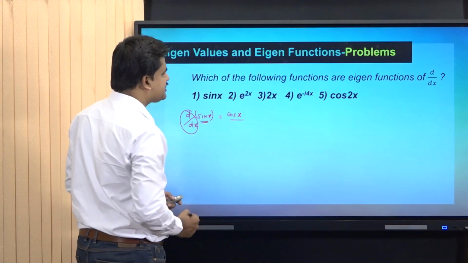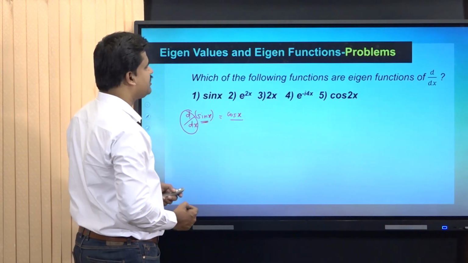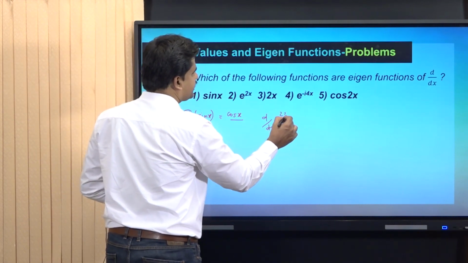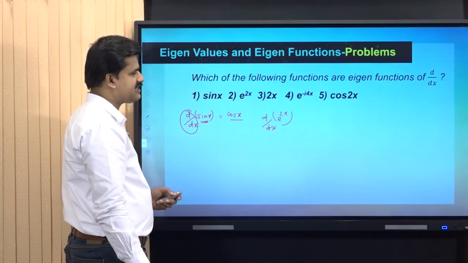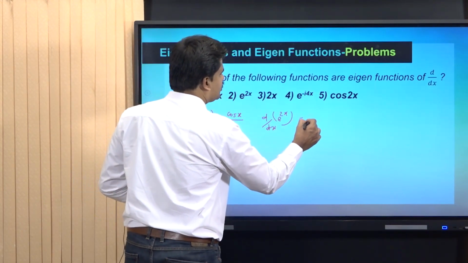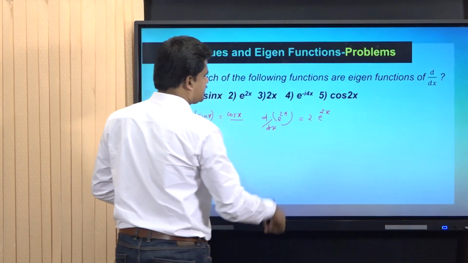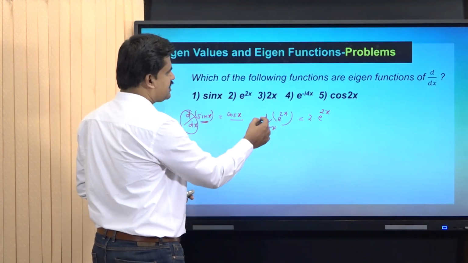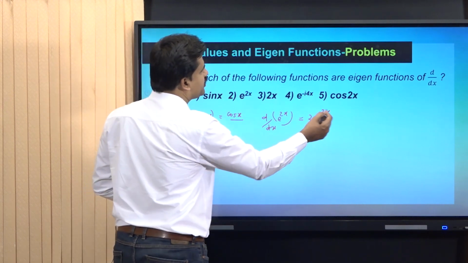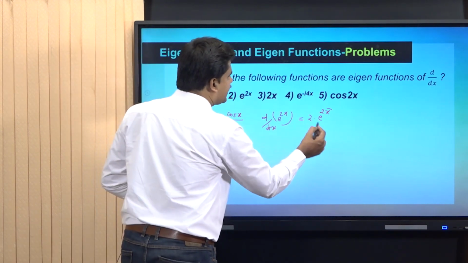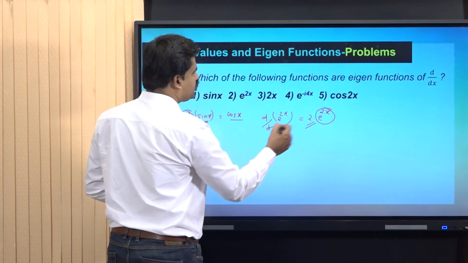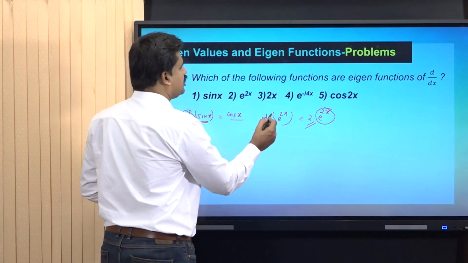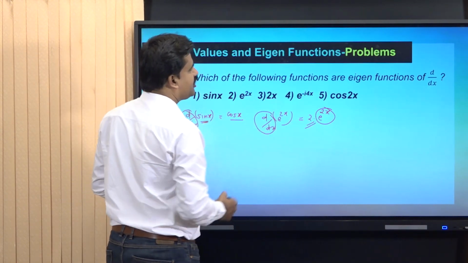Now we can take the second function, e raised to 2x. d by dx of e raised to 2x. The differential of e raised to x is equal to e raised to x, and for e raised to 2x it is 2 into e raised to 2x. That means d by dx of e raised to 2x is equal to 2 into e raised to 2x. That is, I got e raised to 2x back multiplied by 2. That is, e raised to 2x is an eigenfunction of the operator d by dx with the eigenvalue 2.